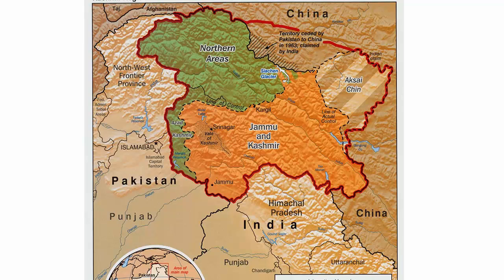Now, this is a map. Look at it carefully. This is the ground situation in Kashmir currently. This is the Line of Control between India and Pakistan-occupied Kashmir. You can see this is the area which Pakistan calls Azad Kashmir. These are the northern areas, mainly tribal areas of Gilgit and Baltistan. So the northern area is Gilgit and this area is called Baltistan. After Gilgit and Baltistan, you can see this is the Valley of Kashmir here, this is the Jammu region, and this is the region of Ladakh.